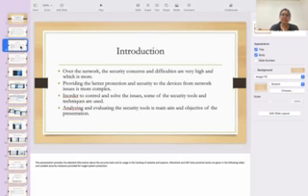Over the network, security concerns and difficulties are rising, and providing better protection and security to devices from network issues is more complex. So in order to control all these issues, some security tools and techniques are used. Analyzing and evaluating the security tools is the main aim and objective of the presentation. This presentation provides detailed information about the security tools and their uses in the hacking of websites